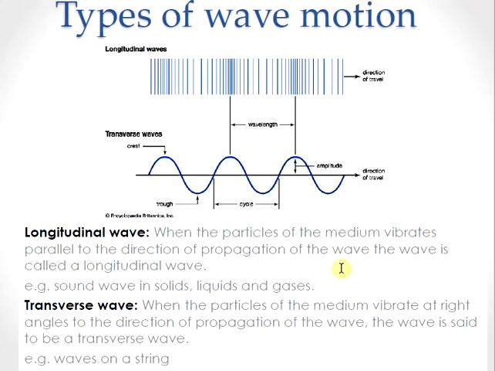There are mainly two types of waves. One is called the transverse wave and the other one is the longitudinal wave. In longitudinal wave motion, the particles of the medium vibrate to and fro about their mean positions along the direction of propagation of the wave motion, so that the wave travels in the form of compressions and rarefactions. As you see here, the vibrations happen along the direction of propagation, so there are compressions and rarefactions.